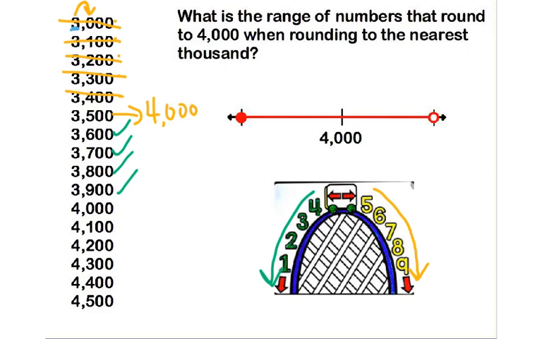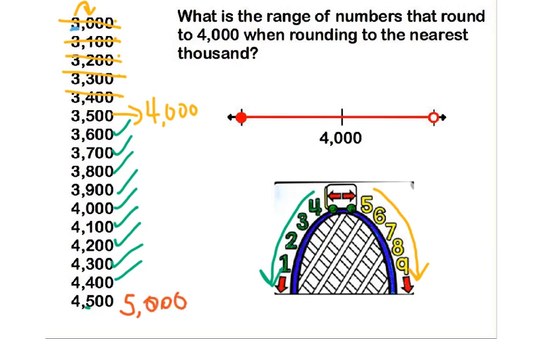Now, we have a 4 in the thousands place, so we come back and look, 4, 3, 2, 1, 0, all those will round down, or that digit that's being rounded stays the same. So it stays the same: 4,100, 4,200, 4,300, 4,400. All of those are going to round to 4,000. Now, let's get back to 4,500. I have a 5 right there, so that is going to change this to 5,000.